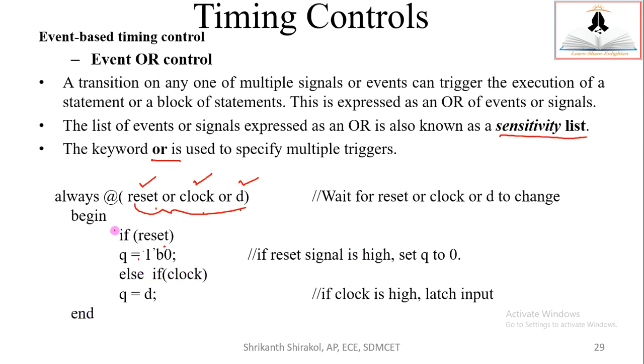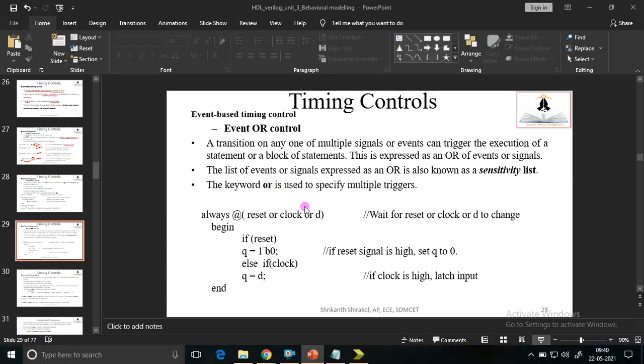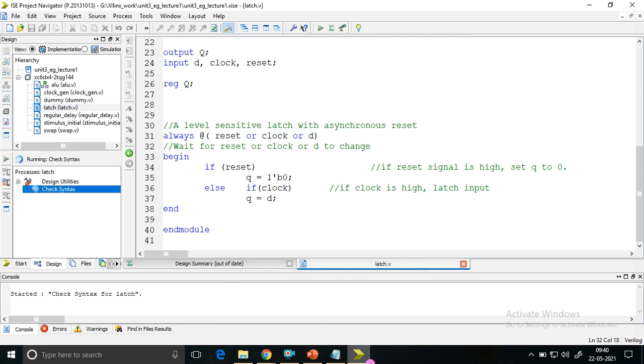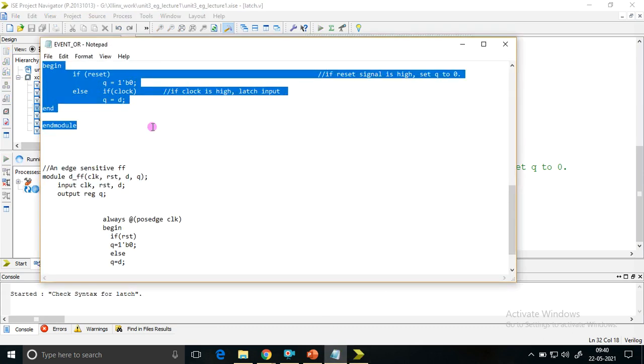Okay, so with this, we shall go to the Xilinx simulator. In the Xilinx simulator, I have taken this OR control first. That's why I just covered that. Always at reset or clock or D, so any one of the statements is executed, it'll just execute. Save it, and I'll highlight latch. Check syntax.